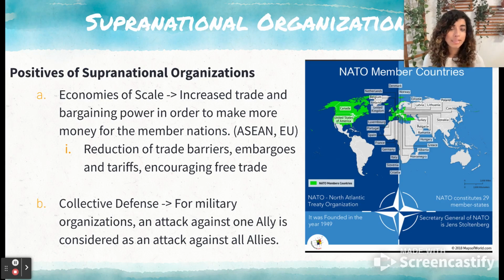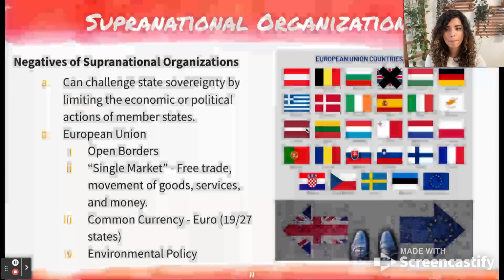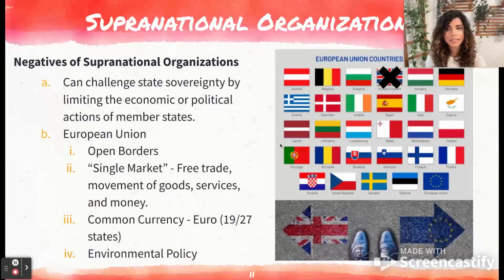Also, collective defense. So for military organizations, this idea that an attack against one is an attack against all. So NATO member countries have that benefit, right? I'm sure we've heard a little bit about Ukraine wanting to be part of NATO and that kind of initiating a little bit of that conflict between Russia and Ukraine. So if a country is attacked within NATO, then all member countries are required to assist that country. So kind of like a strength in numbers thing.